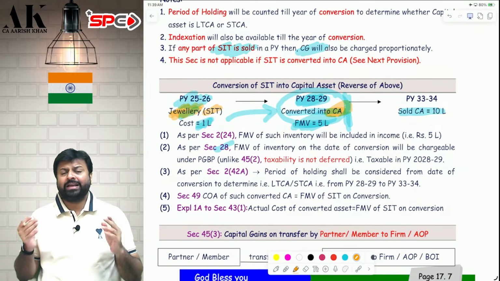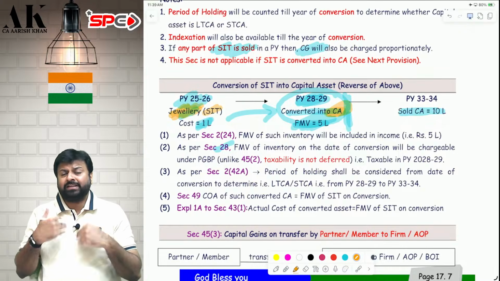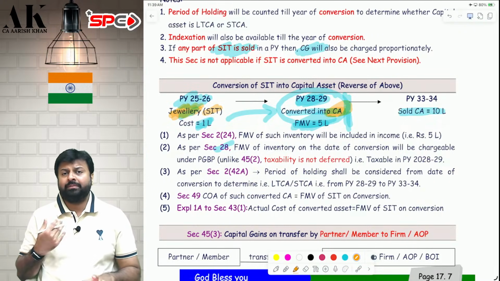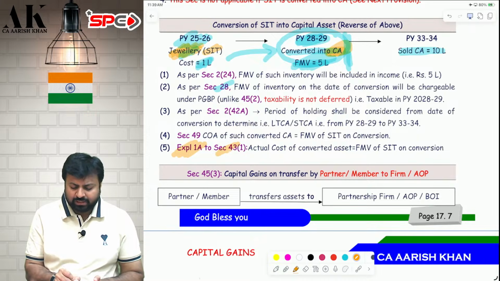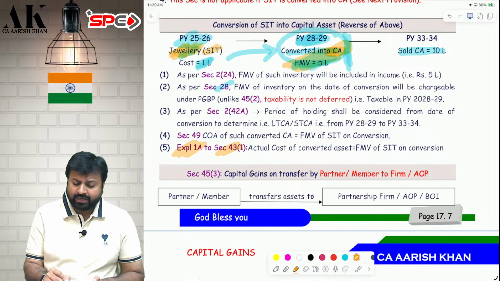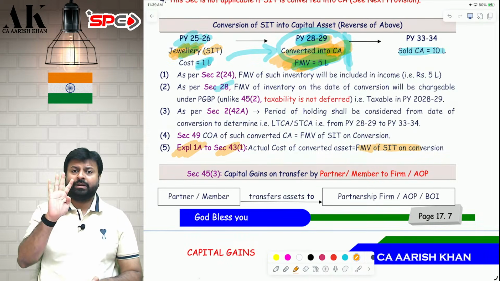So if I am converting a building, SIT, into a capital asset, now that capital asset is used as a fixed asset in the business. So I want to claim depreciation. So what should be the actual cost? That is given in Explanation 1 to Section 43(1). The FMV on the date of conversion will become the actual cost. And on that amount, on that FMV on the date of conversion, you can claim depreciation.